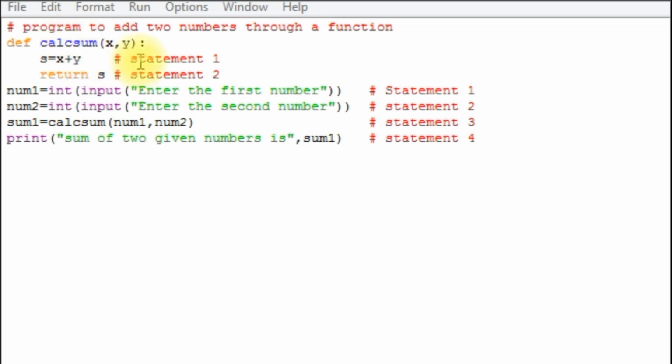Now statement 1 in the function body gets executed in the console, the addition operation is performed, and it comes to the last statement of the function body. Here it is returning the value stored in the variable s. As the last statement in the function body is return, the value stored in s is returned to the main segment and stored in the variable sum1. Next, statement 4 gets executed in the console, displaying the data stored in sum1 with the message sum of two given numbers is.